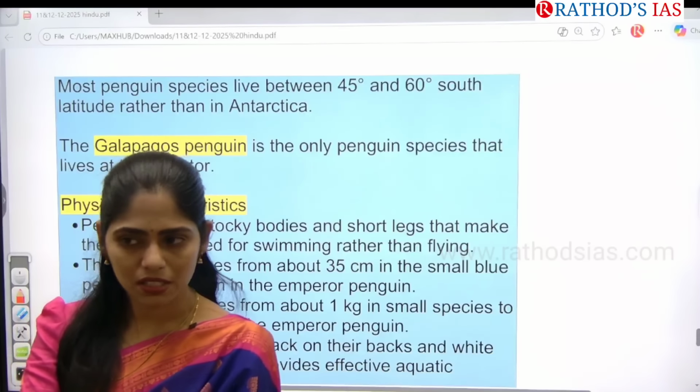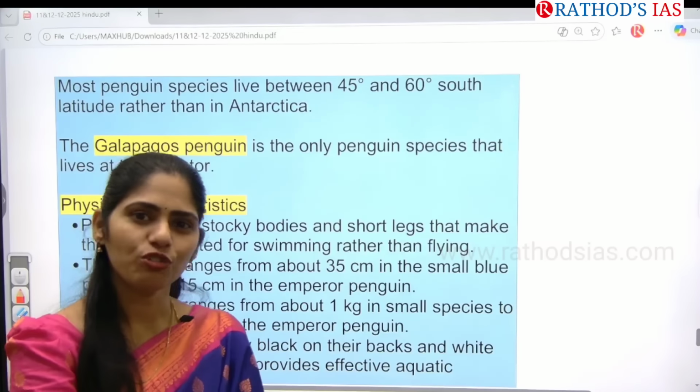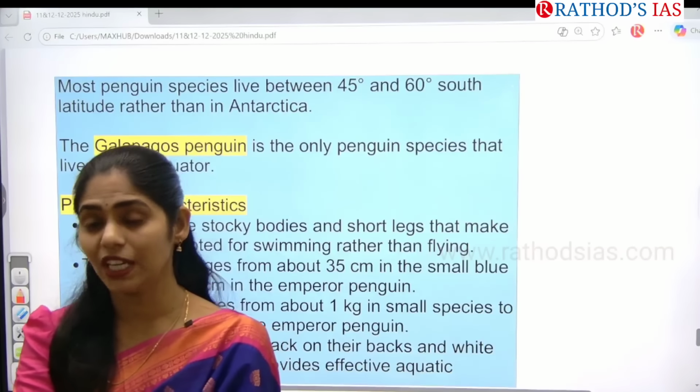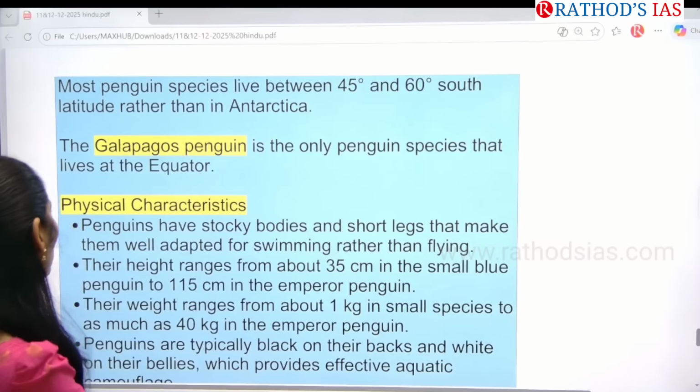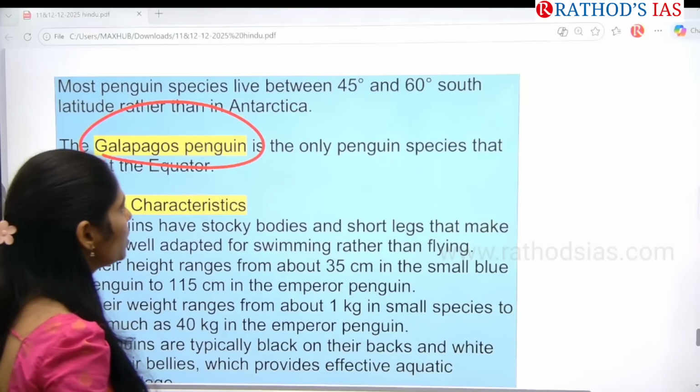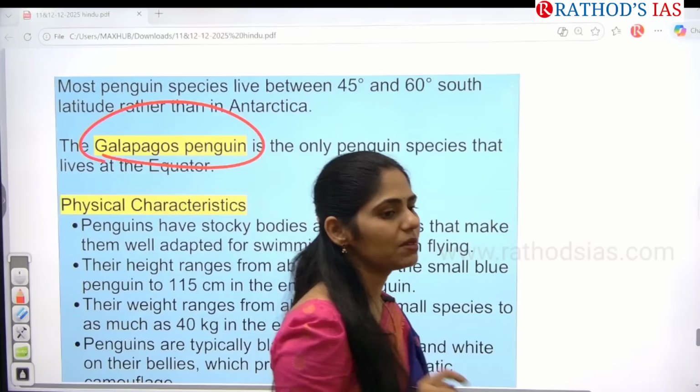And one more surprising thing is that one species of penguin is even seen at 0 degrees latitude. At the equator also we can see a penguin. Please make a note, that is the Galapagos penguin. The Galapagos penguin is the only penguin species that can be seen at the equator.